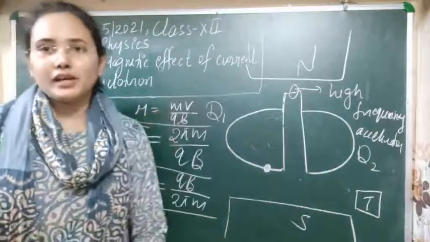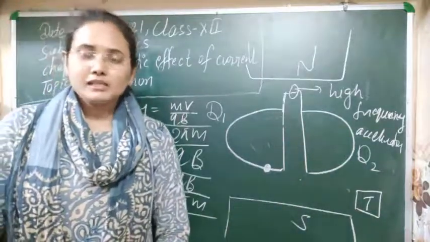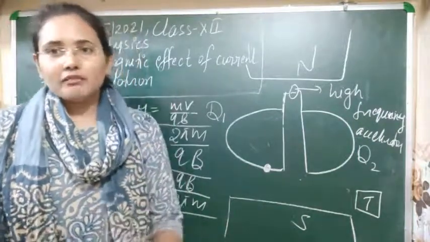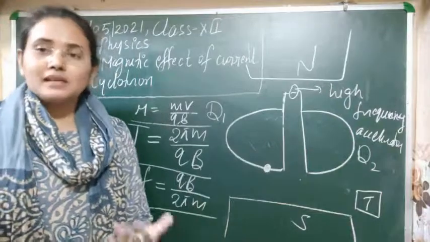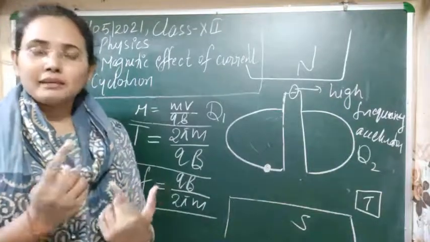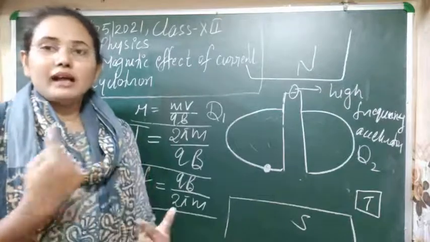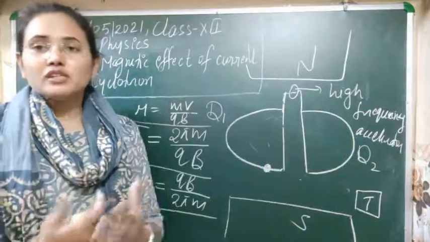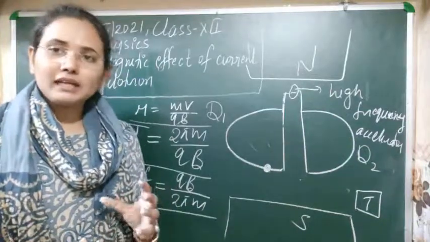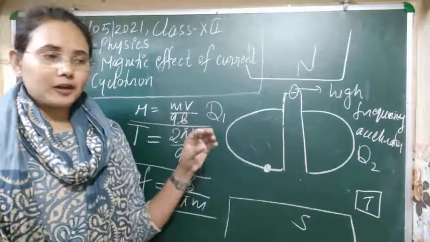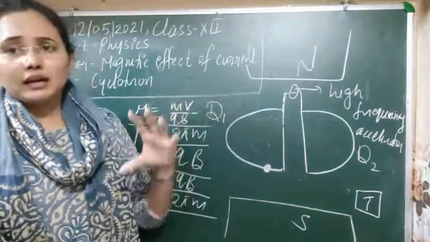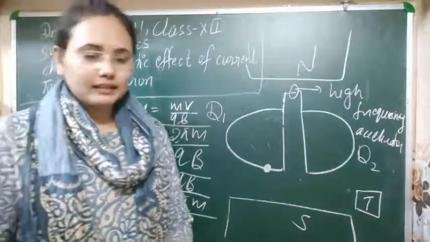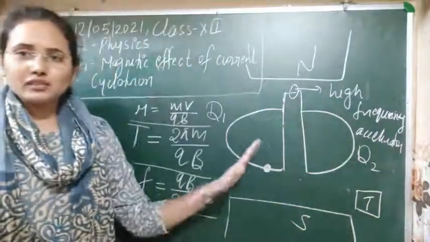So this concept we are using in the cyclotron: with every change in its radius, the particle gets more velocity, and when it gets more velocity, obviously its kinetic energy will increase in every trip. So continually, when it accelerates between these D's, its velocity increases, and finally the kinetic energy increases up to the limit that we needed here. Clear? I think its theory and construction are now clear.